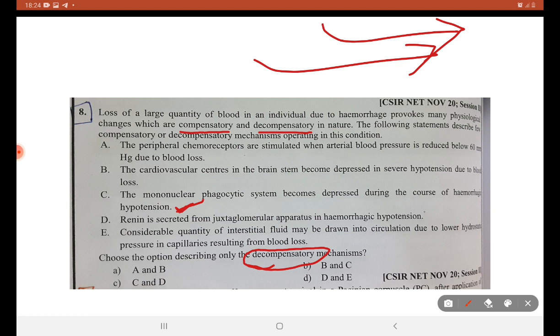This is a possible answer. Next thing. Cardiovascular centers in the brainstem become depressed in severe hypotension due to blood loss.